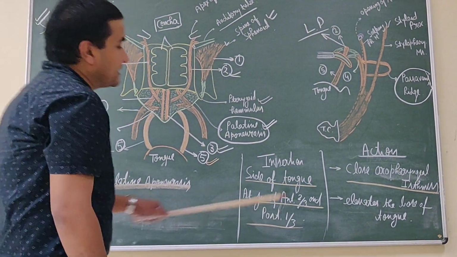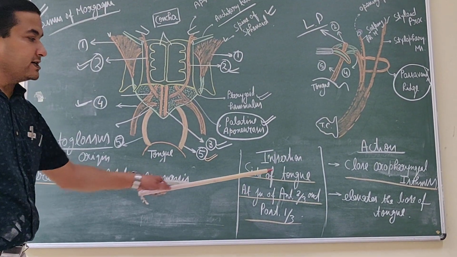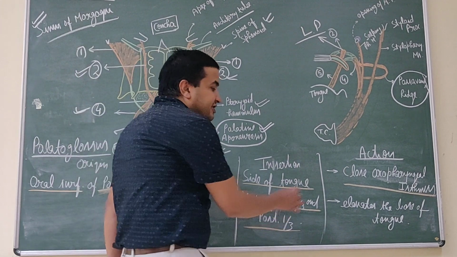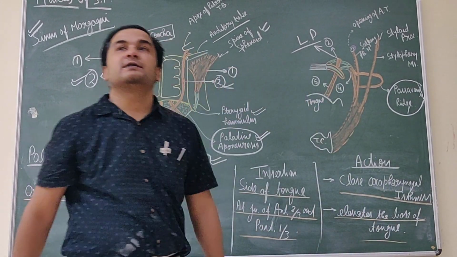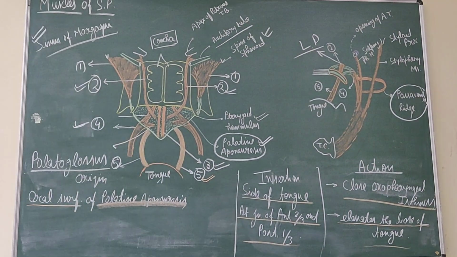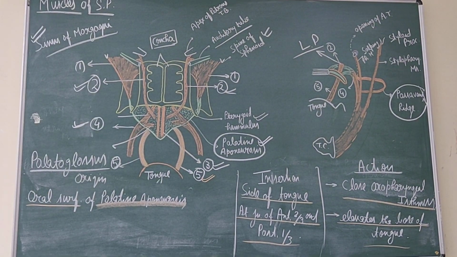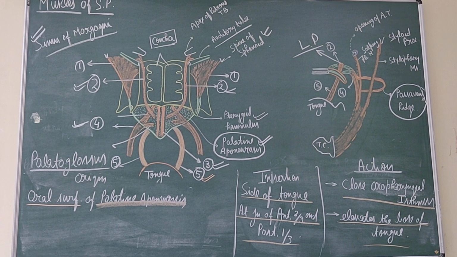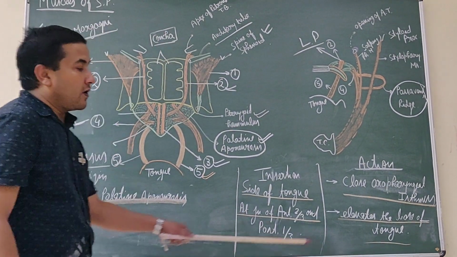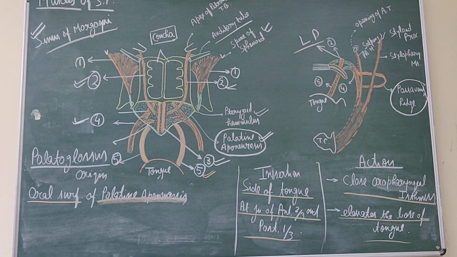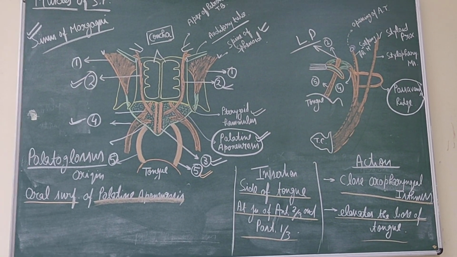As it is inserted on the side of the tongue, its contraction elevates the base of the tongue and makes the dorsal surface of the tongue convex, and it also helps in retraction of the tongue. So this is the palatoglossus muscle.